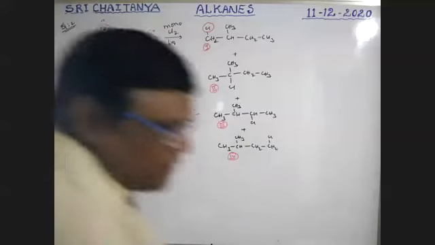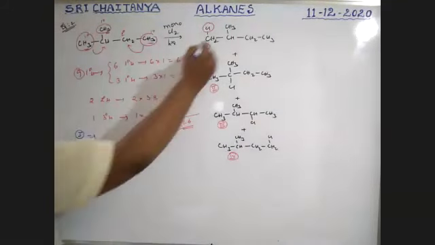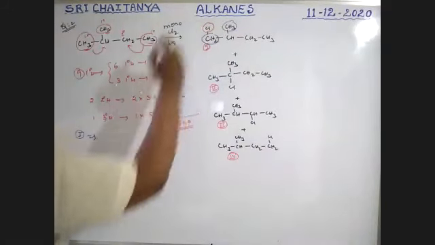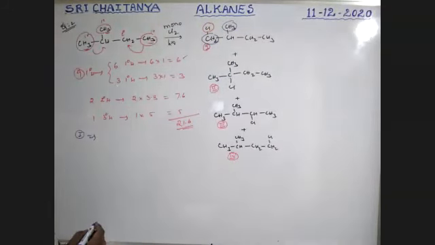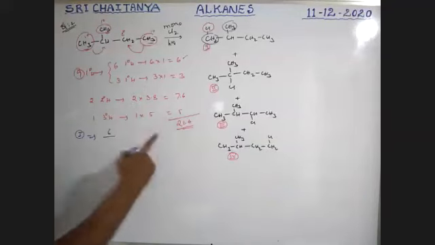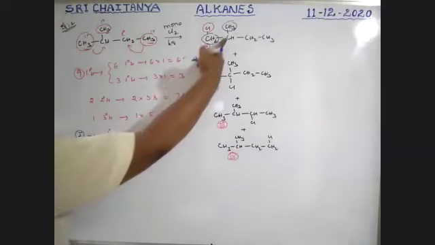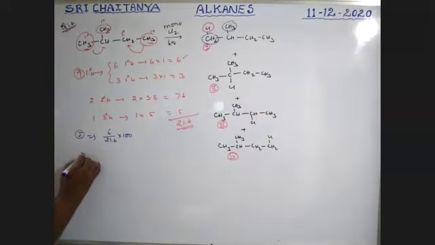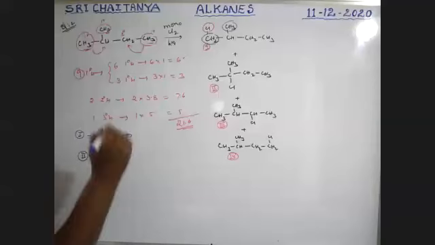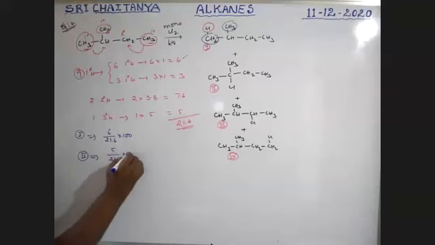Now percentage yields of product wise. For the first product, these two methyl groups are same. So that is 6 by 21.6 into 100. Next, for the second product, only 1 hydrogen, that means 5 by 21.6 into 100.